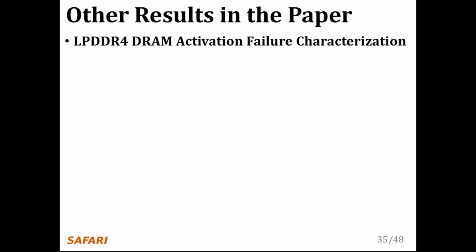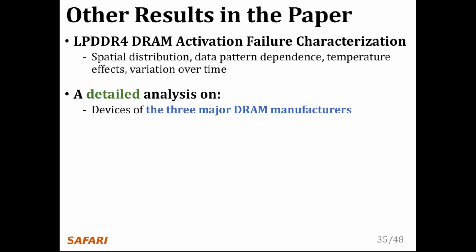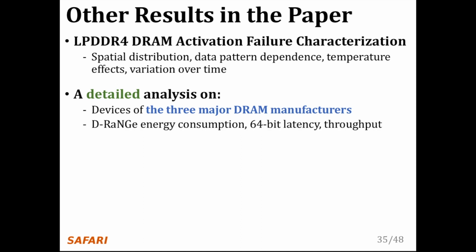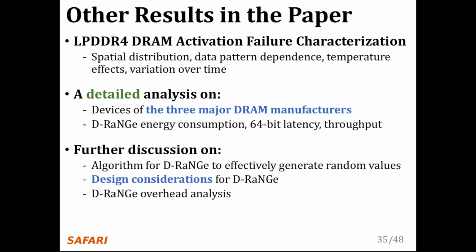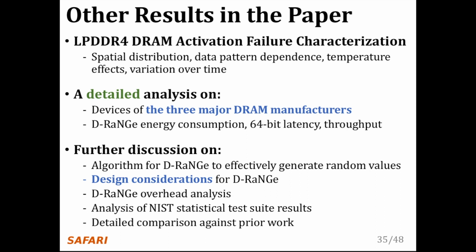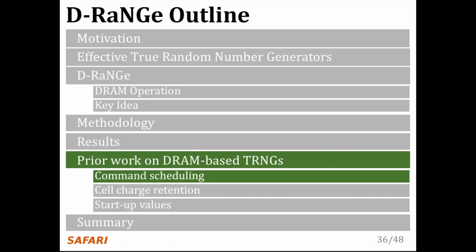These include the following: LPDDR4 DRAM activation failure characterization, including the spatial distribution, data pattern dependence, temperature effects, and variation over time, how D-RaNGe meets the basic requirements for an effective TRNG, a detailed analysis on the devices of 3 major DRAM manufacturers, and D-RaNGe energy consumption, 64-bit latency and throughput, further discussion on the algorithm for D-RaNGe to effectively generate random values, design considerations for D-RaNGe, D-RaNGe overhead analysis of NIST statistical test suite results, and a detailed comparison against prior work, which I will go into now.